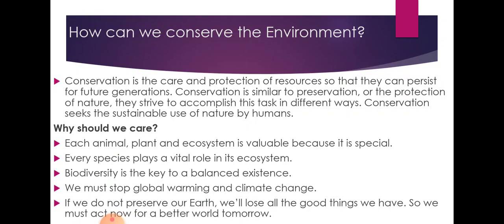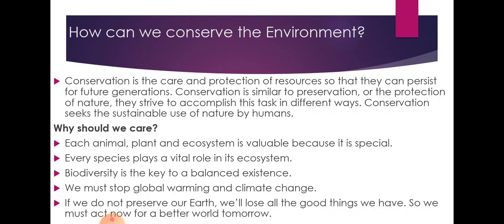Every species plays a vital role in its ecosystem. Suppose any species becomes extinct or endangered, what will happen? The impact of that particular animal or plant not being present in the environment will start appearing as negative effects.